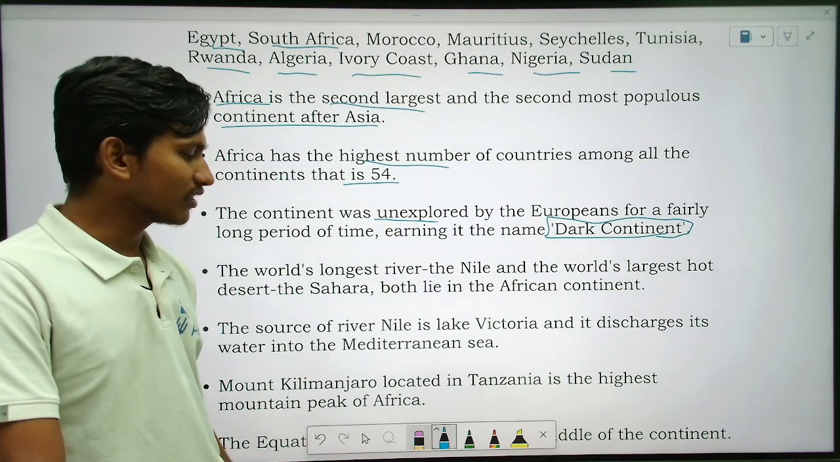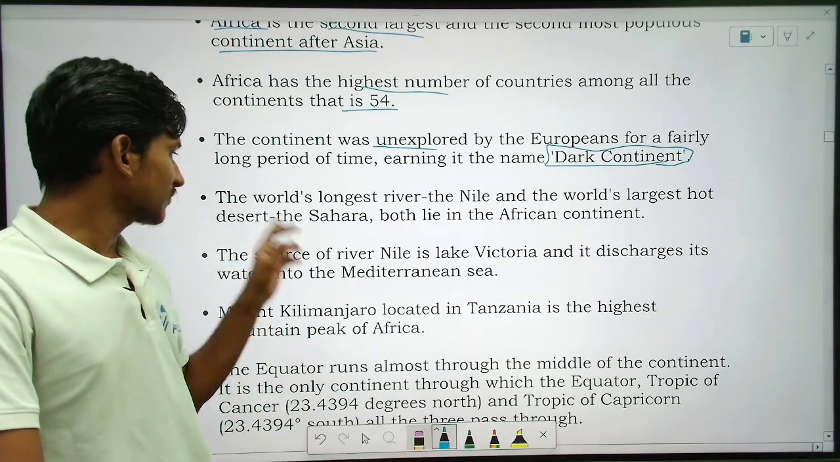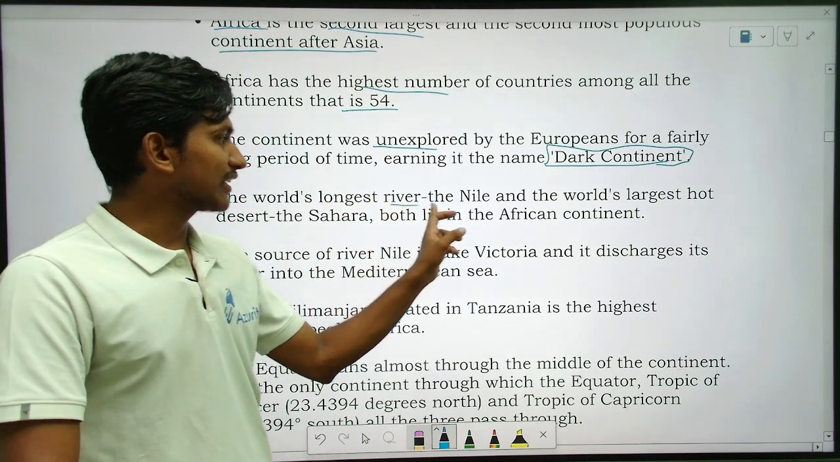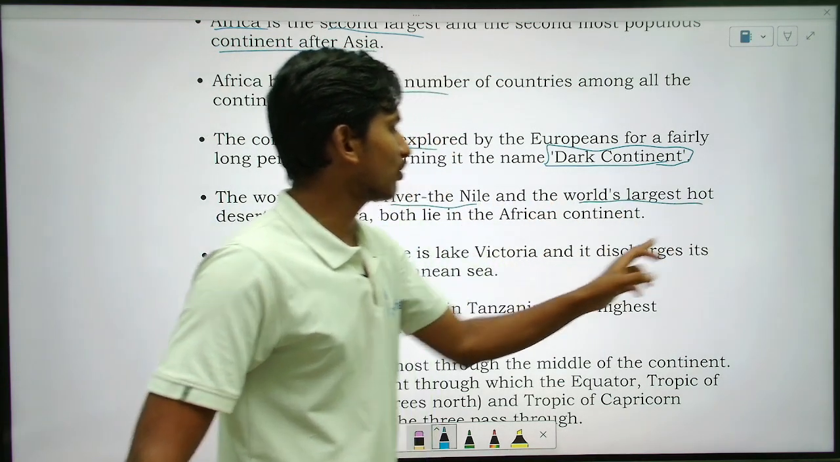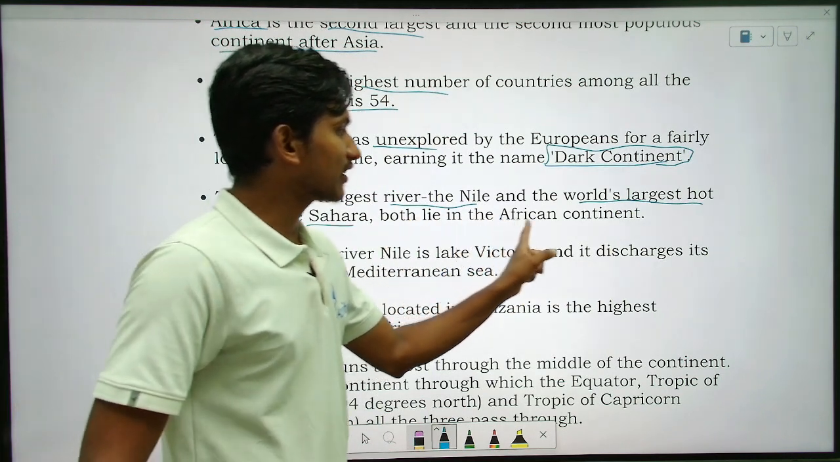Okay, fine. So let's see the next. The world's longest river Nile and the world's largest hot desert, that is Sahara, both lie in the African continent.